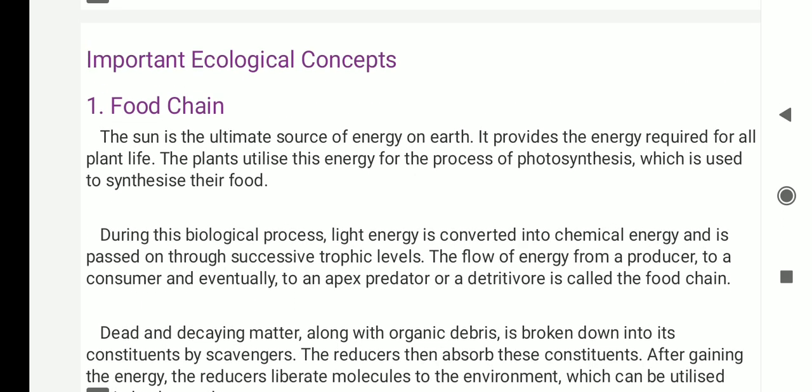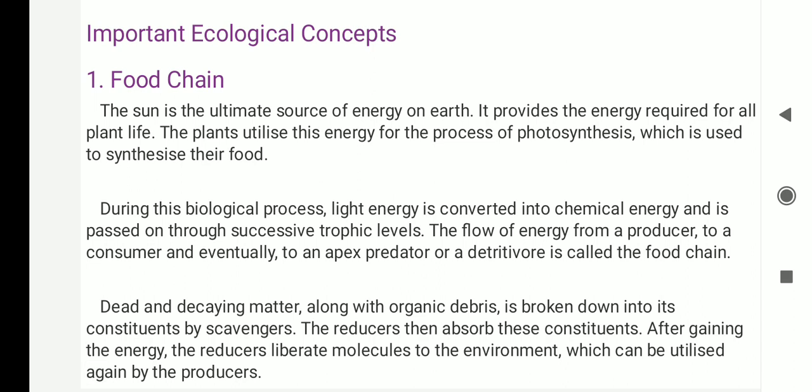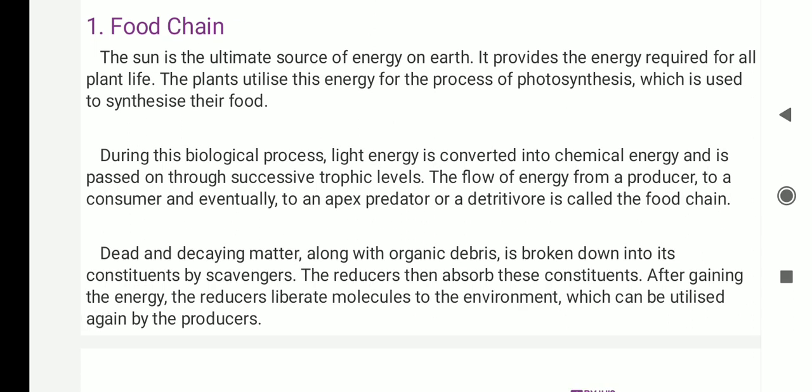Important ecological concepts. First of all, food chain. Food chain is the process of eating and being eaten. Sun is the ultimate source of energy and provides all the energy required for plant life. Plants utilize this energy for photosynthesis, which is used to synthesize their food. During this biological process, light energy is converted into chemical energy and it is passed on through successive trophic levels. The flow of energy from a producer to a consumer and eventually into a detritivore is called a food chain.